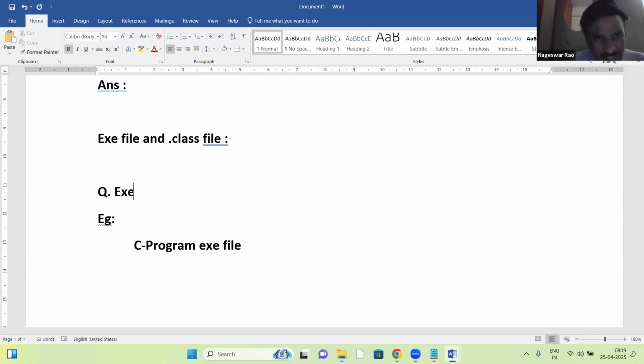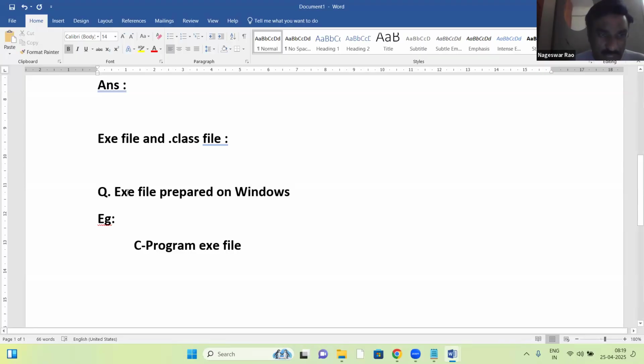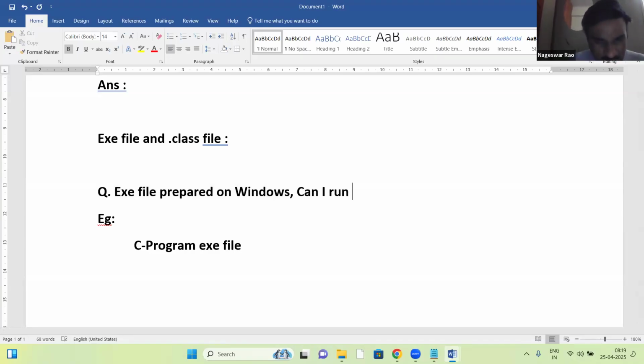Suppose an exe file is prepared on Windows OS. Can I run the same exe file on Linux OS? This is the question.